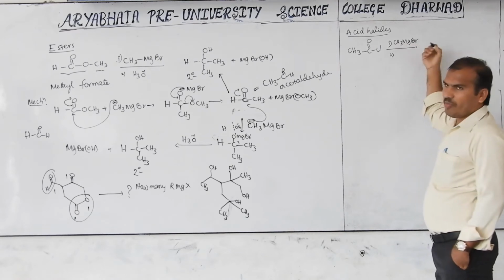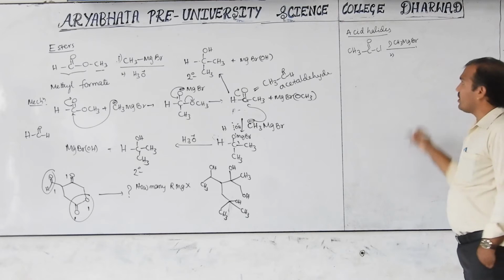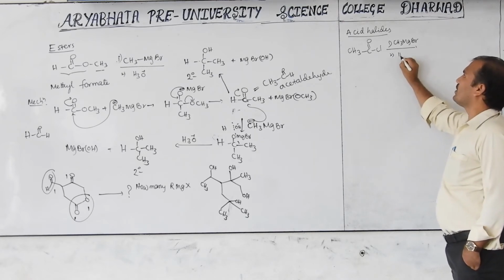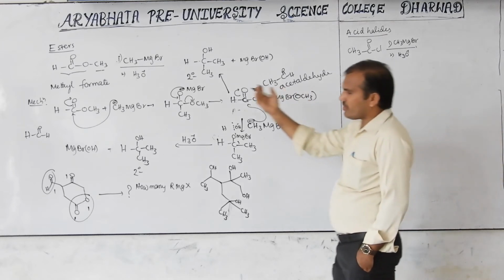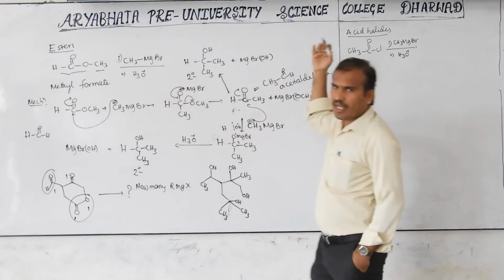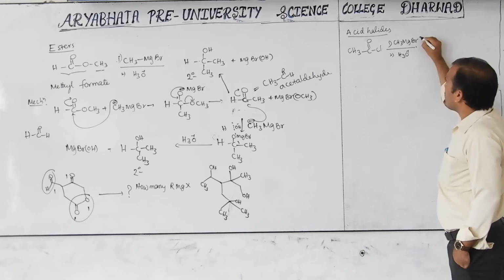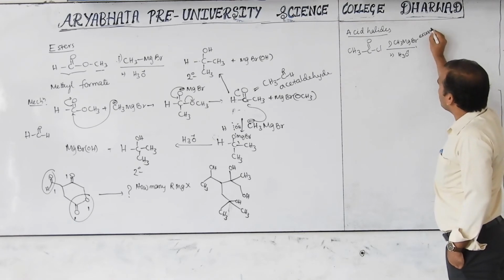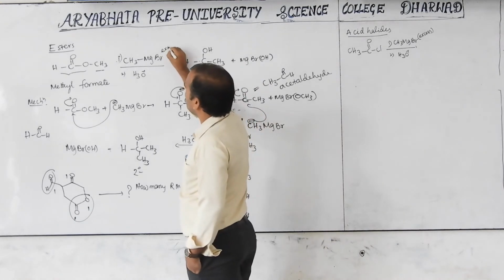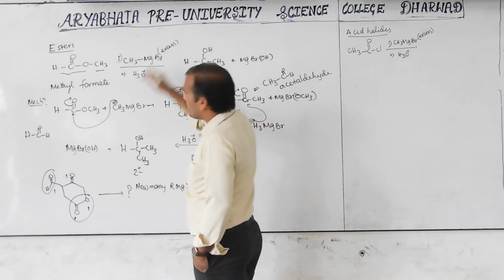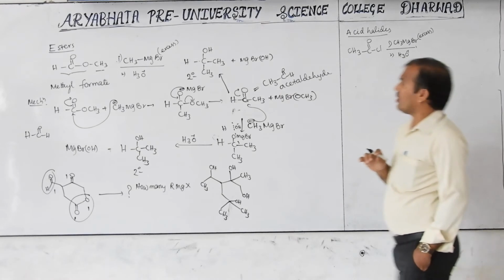You can use methyl magnesium chloride also, no problem, but this is frequently used. And the second step is H3O plus. When esters or acid halides are used, Grignard reagent is required in excess. It will be more than 1 mole. Here also excess is used because 2 moles are utilized.